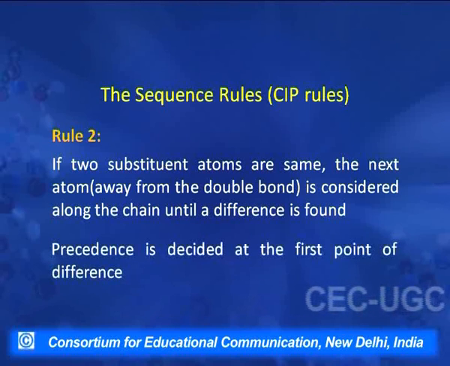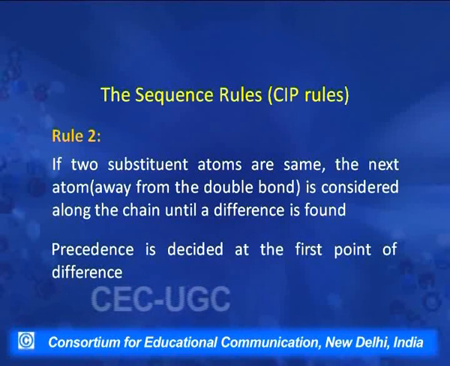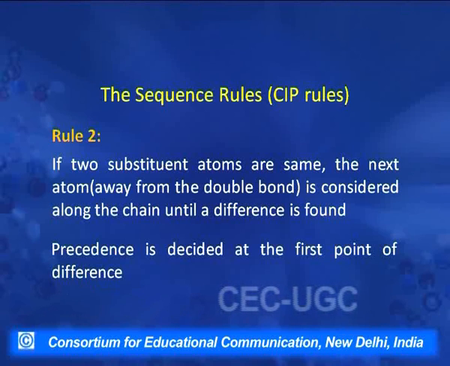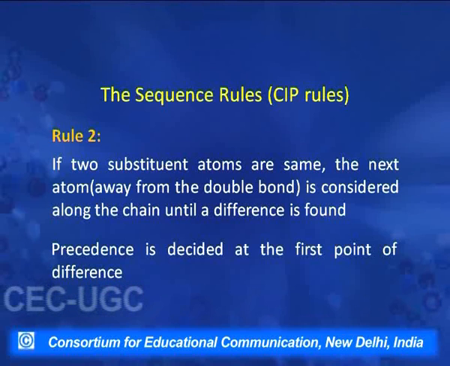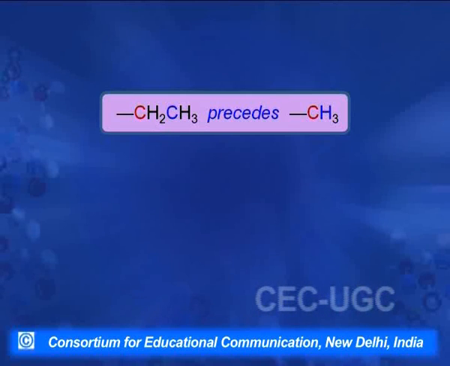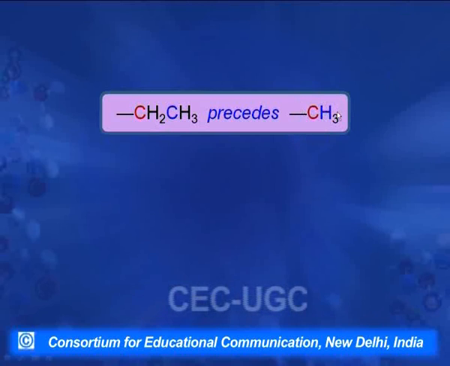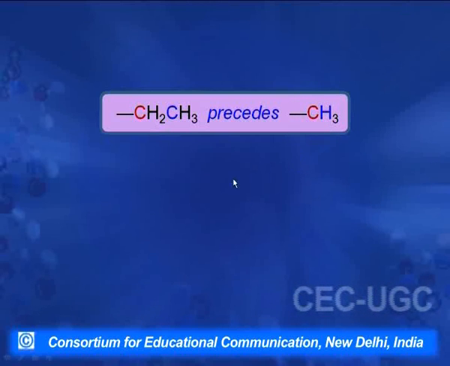And here precedence is decided at the first point of difference. When we are moving across the two different chains, wherever we find the difference for the first time, that group is given the higher priority, where we find an atom of higher atomic number. Let us take this example. This is an isopropyl group, ethyl group, CH2CH3, and this is a simple methyl group where we were held up in our previous example.